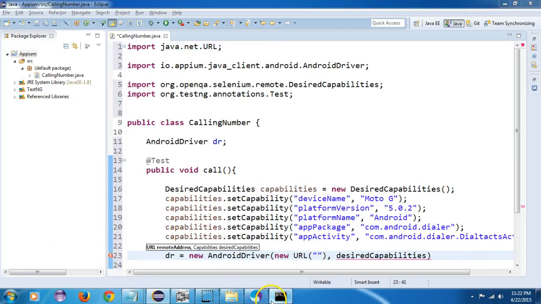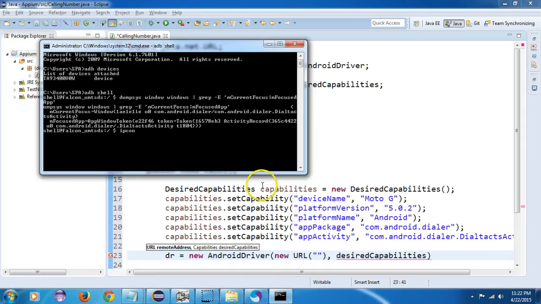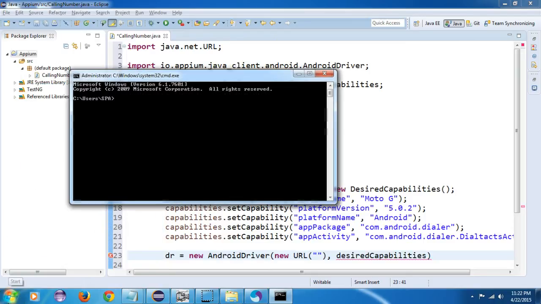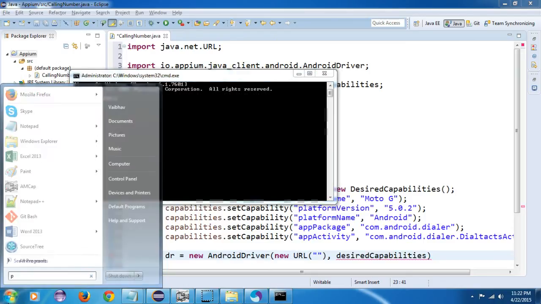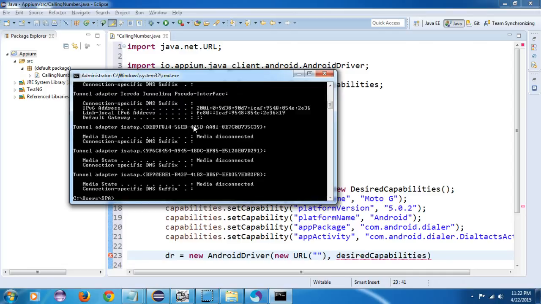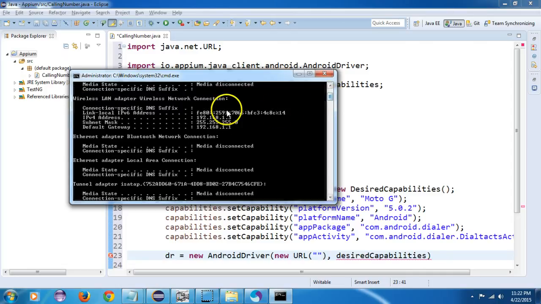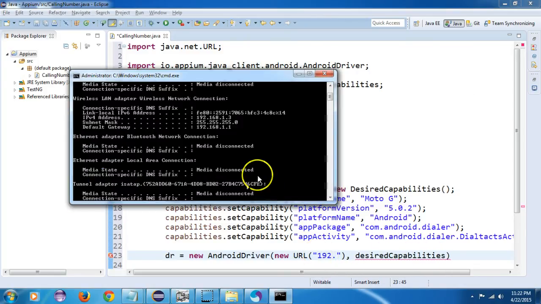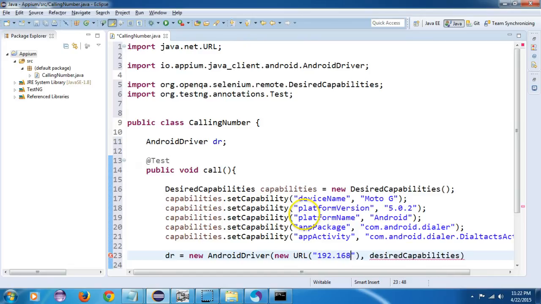Okay, so I will type here ipconfig. Oops, I have to move out of my shell. I will close this again, open cmd, and write ipconfig. I will get my IP, that is 192.168.1.3, and the port number.